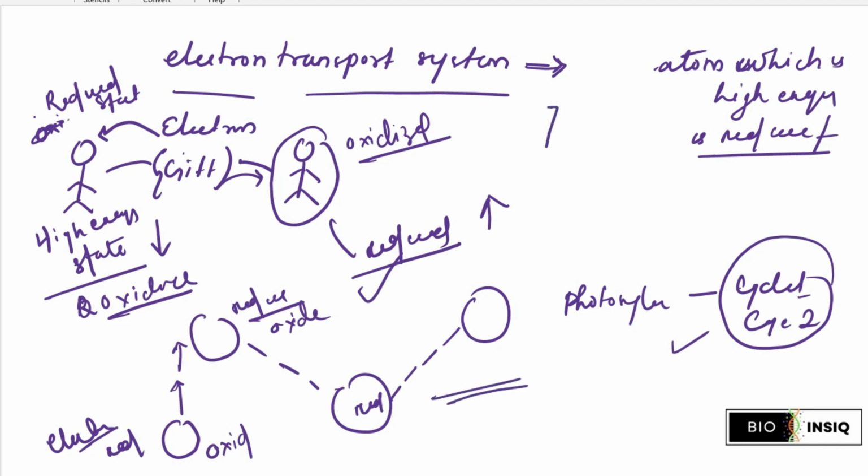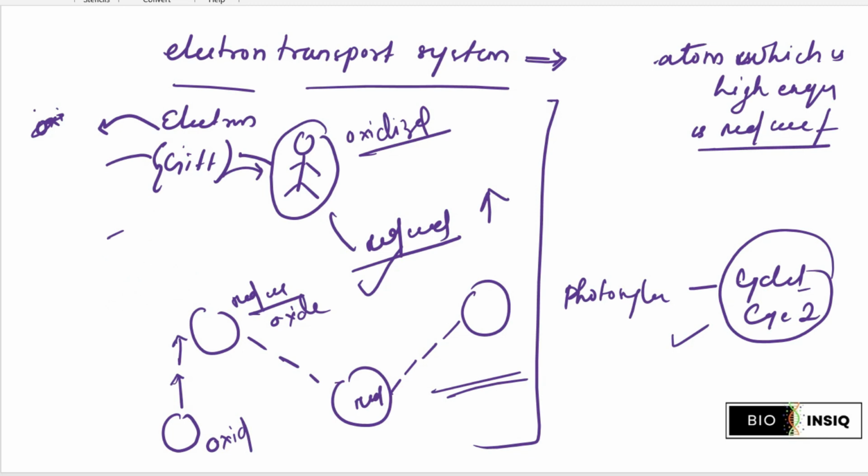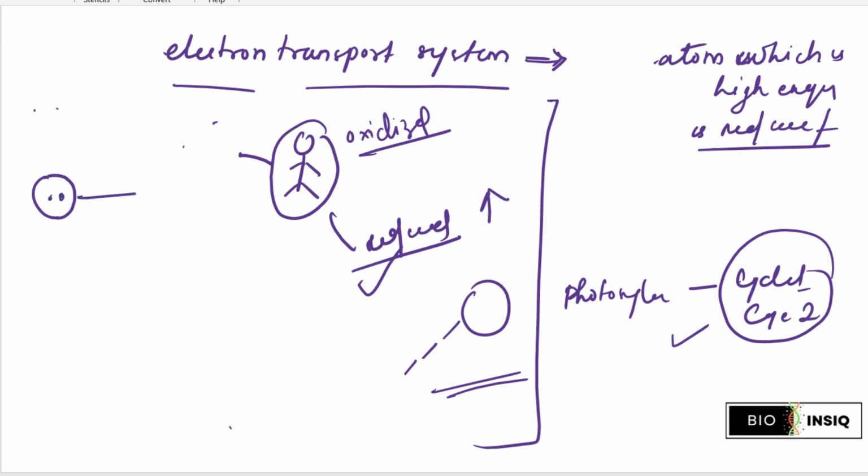So in order to combine these oxidized and reduced steps with exergonic and endergonic reactions, it is very important to understand how these reactions are useful in the condition of some reduced and some exergonic, endothermic and exothermic reaction, right? Okay, so when this reaction starts, suppose there is an atom with two electrons and it passes them to this one, right?